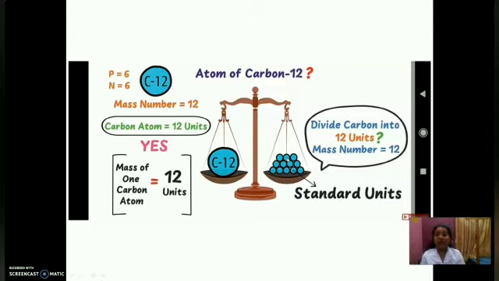So here we know that the mass of one carbon atom is 12 units. So we can relate the mass of any other element with carbon. So we can call carbon a standard unit.